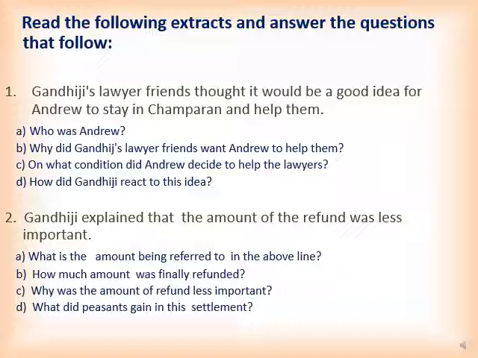The extract is, Gandhiji's lawyer friends thought it would be a good idea for Andrew to stay in Champaran and help them. Now, the question is, who was Andrew? It's given in the lesson, so you need to write that. The second question is, why did Gandhiji's lawyer friends want Andrew to help them? What was the reason that the lawyers helping Gandhiji felt that Andrew could be a great help to them?